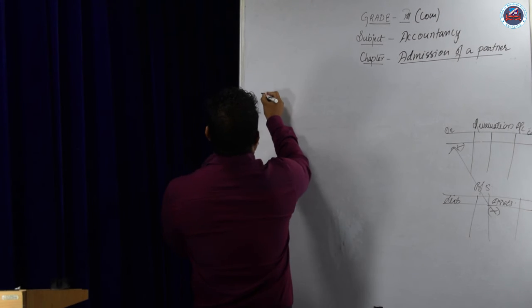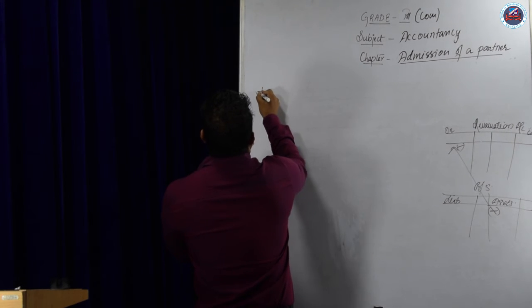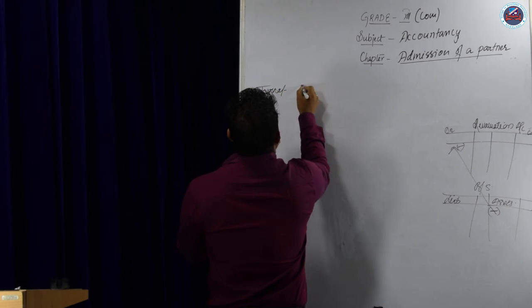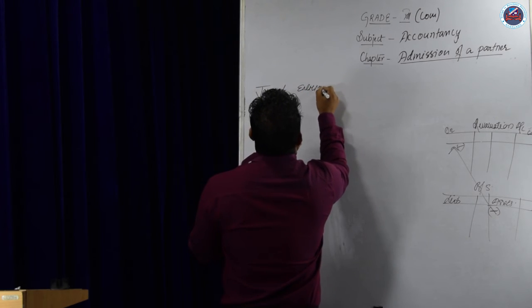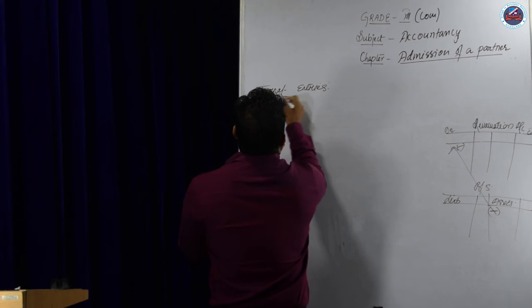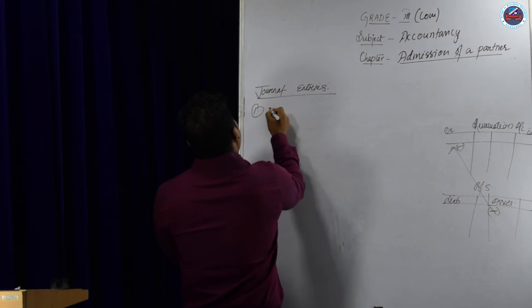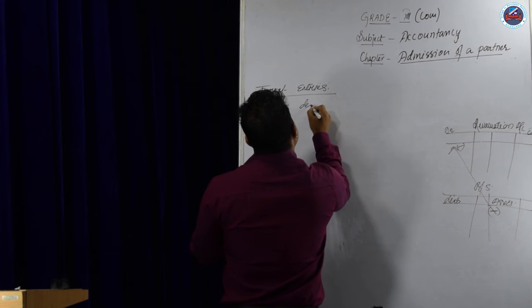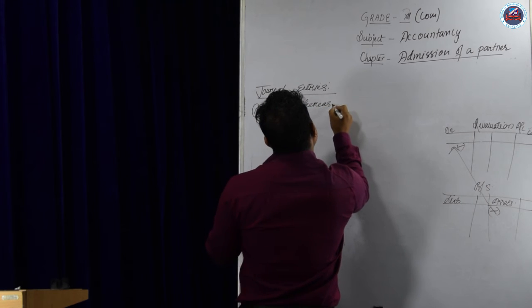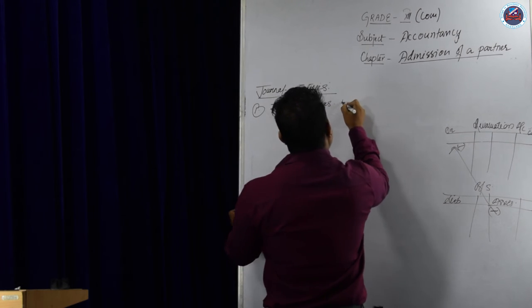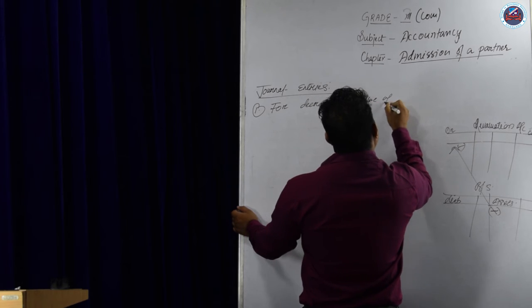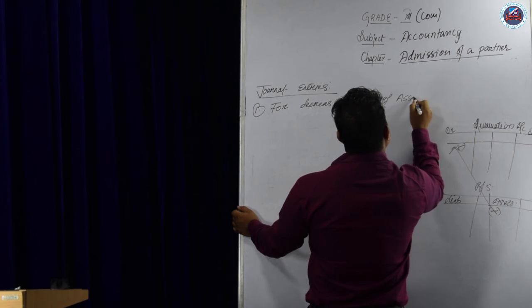So I will write the journal entries regarding the revaluation account. Number one journal entry is for decrease in value of assets.